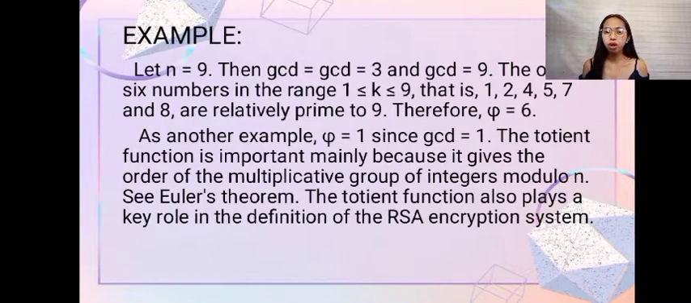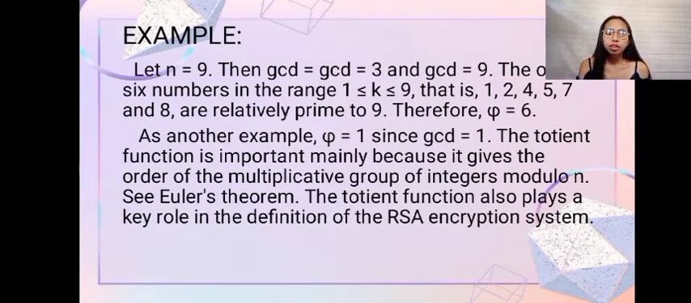Okay, so now for us to have a better understanding, I will present to you an example on how to find the totient, or the phi, of a number. So let's say for example, n is equal to 9. Then the GCD of 3 and 9 is 3. The other 6 numbers in the range 1 less than or equal to k, and k less than or equal to 9, that is 1, 2, 4, 5, 7, and 8, are the numbers that are relatively prime to 9. So therefore, phi(9) is equal to 6.